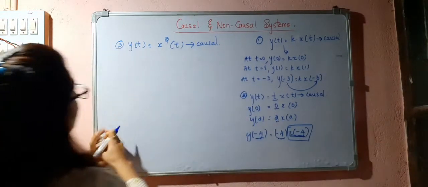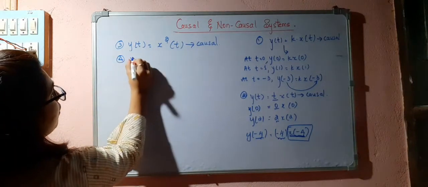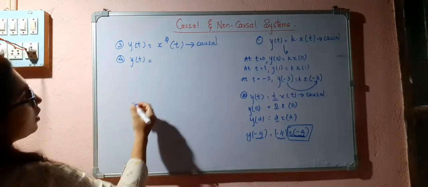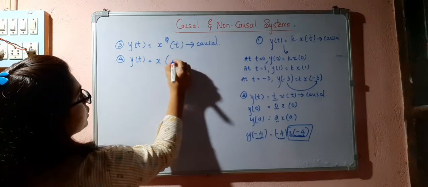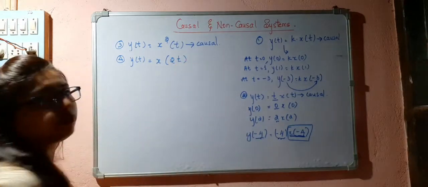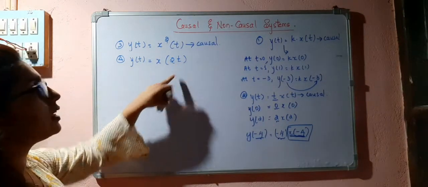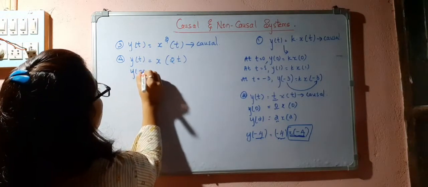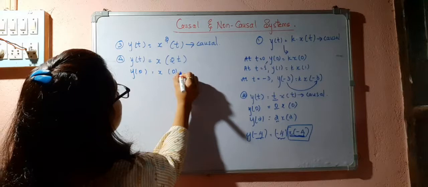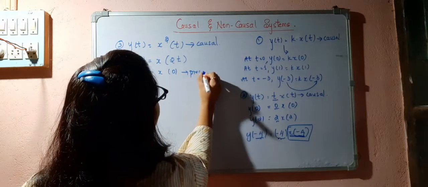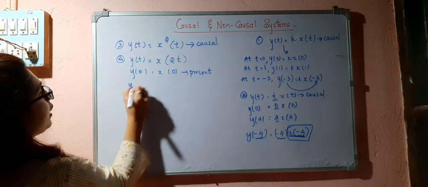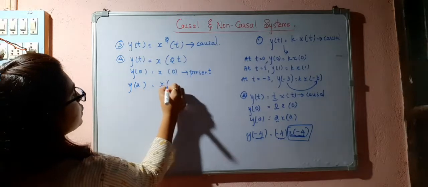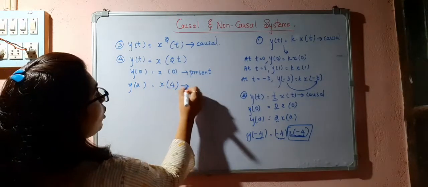Okay. So next one, y of t is equal to x of 2t. This is nothing but the compression of the signal. So in this case, y of 0 is equal to x of 0. That means it is depending upon the present value. Y of 2 is equal to x of 4. So now what happens?